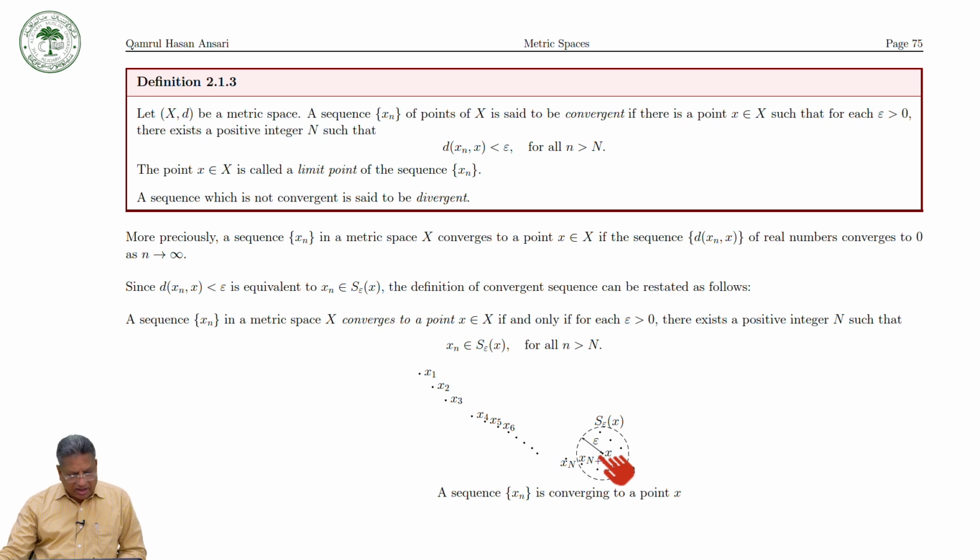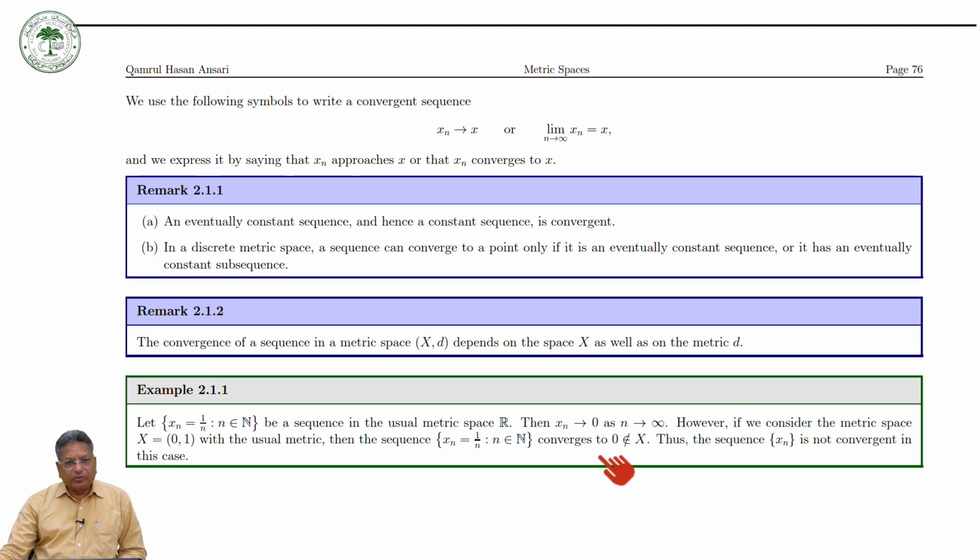Usually we use the notation to write the convergence of the sequence in the following way: xn converges to x, or the limit of xn as n tends to infinity is equal to x. These are the ways to write the convergence of a sequence, and we express it by saying that xn approaches x, or that xn converges to x.